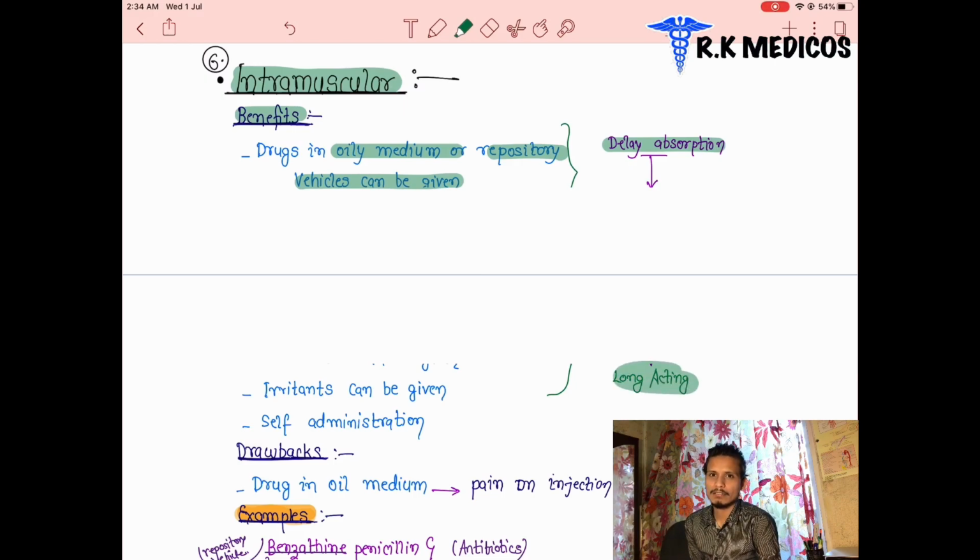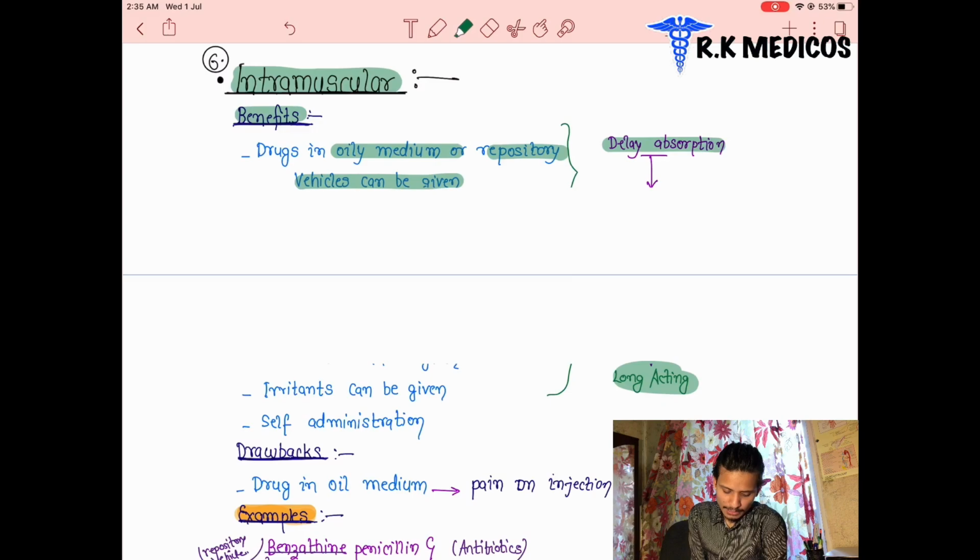The short acting drug has fast metabolism, so it does not stay in the blood circulation for long. But long acting drugs are present in the blood circulation for a long time, due to the oily medium and delayed absorption.